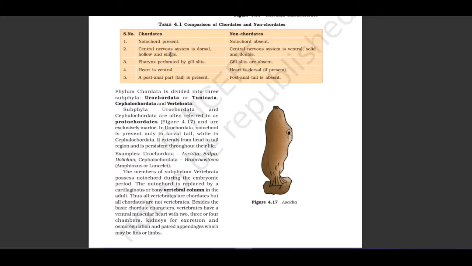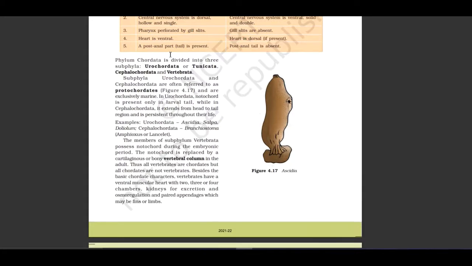Pharynx perforated by gill slits, while gill slits are absent in non-chordates. Heart is ventral in chordates and dorsal in non-chordates. A post-anal tail is present in chordates while it is absent in non-chordates.